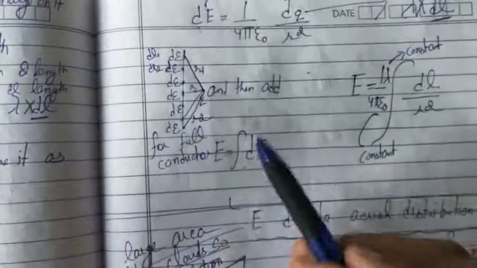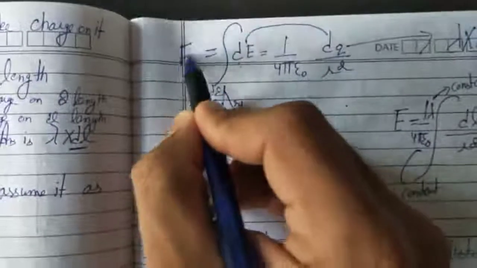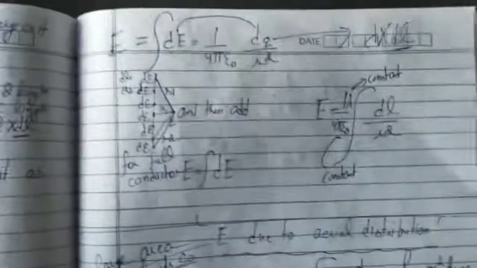We will add all the dE's, that means we will integrate dE. That will give us the total electric field intensity due to linear charge distribution.